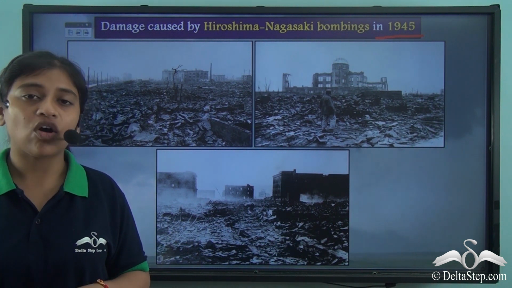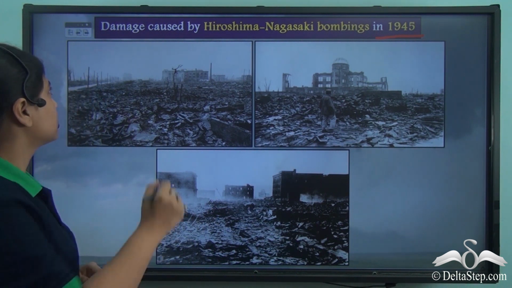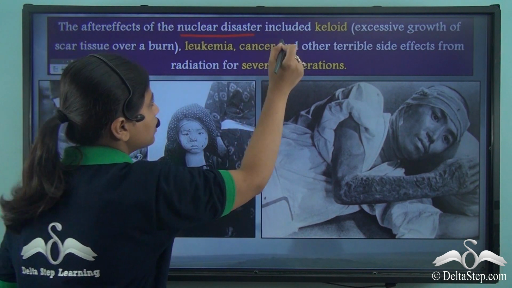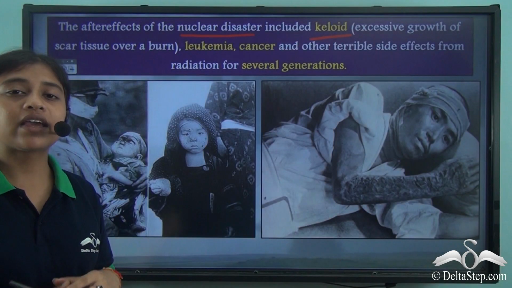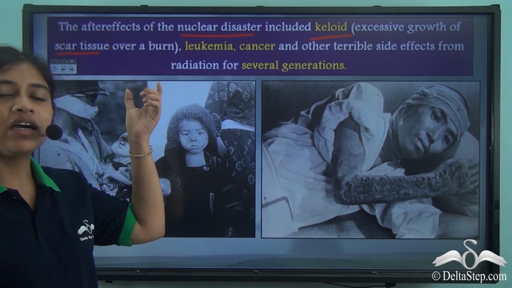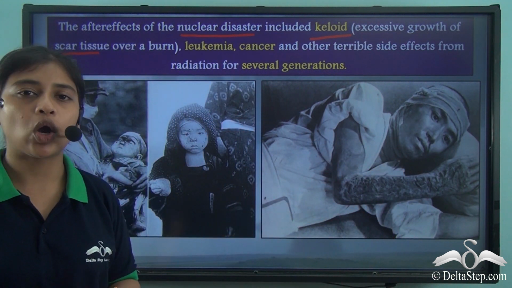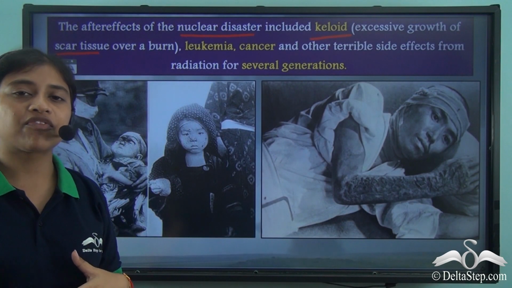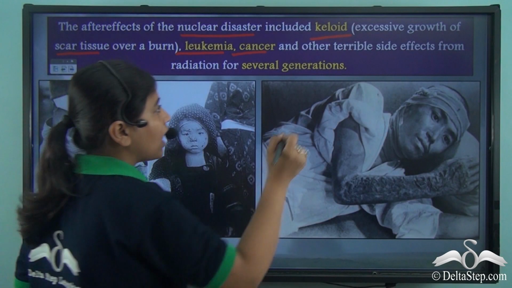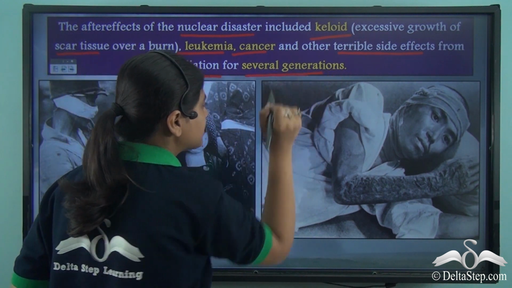The after effects of this bombing were felt for several generations. The after effects of the nuclear disaster included keloid. Now, keloid is the excessive growth of scar tissue over a burnt area. So you can see here is the picture of a person suffering from keloid. Now, besides keloid, other after effects included leukemia, cancer, and other terrible side effects from the radiation for several generations.